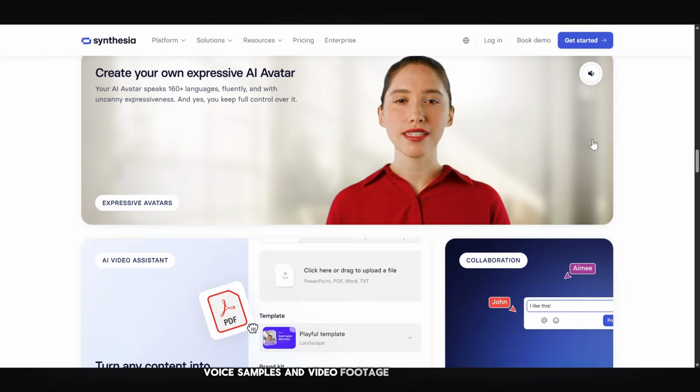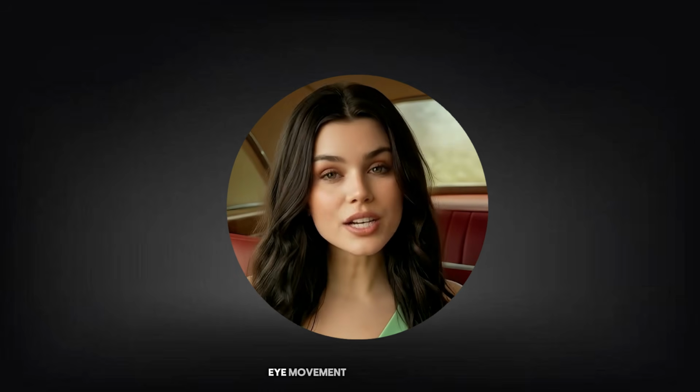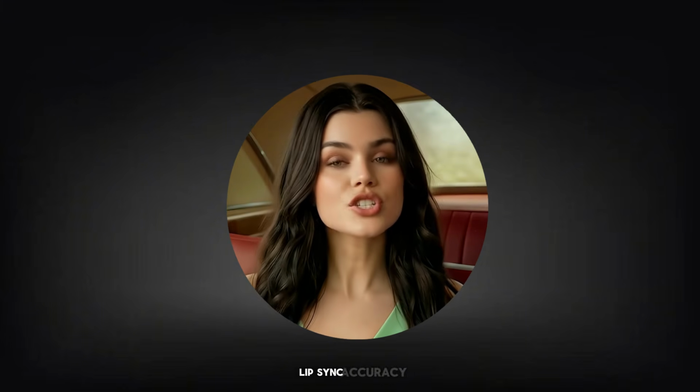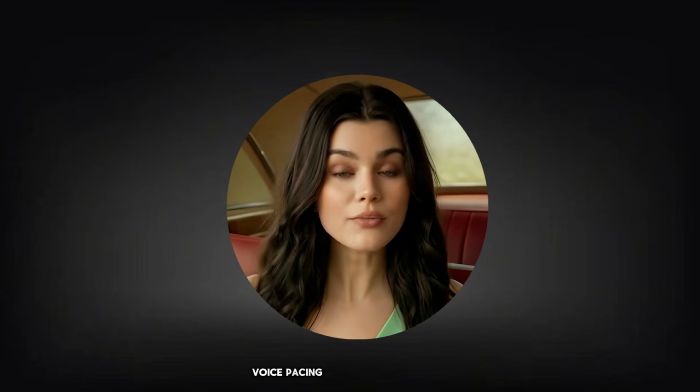Now, one thing I noticed while testing all these tools is that most AI twin platforms are using similar underlying technologies. They train AI systems using facial movement, voice samples, and video footage to create realistic digital humans. But the biggest difference comes from realism optimization. Because small details matter a lot: eye movement, facial emotion, lip sync accuracy, and voice pacing. Those tiny differences are what separate average AI avatars from genuinely convincing AI twins. And honestly, that's why some platforms stand out much more than others.